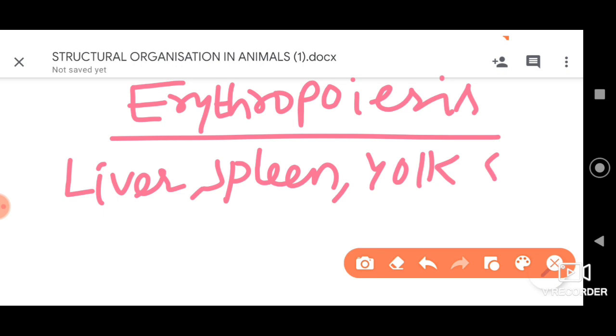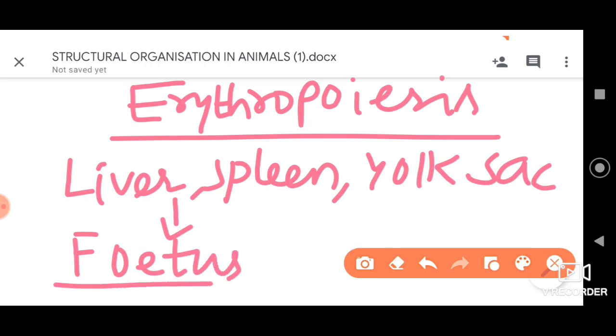All these help in the formation of RBC in the fetus, that is the developing baby inside the womb of the mother, which we call the fetus.